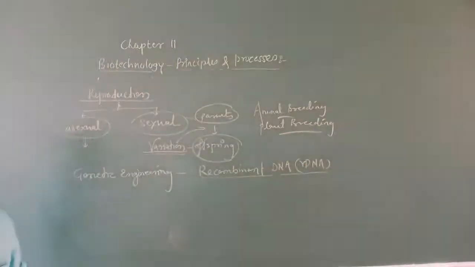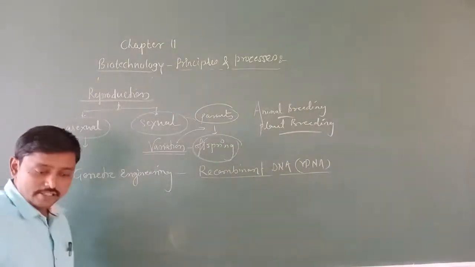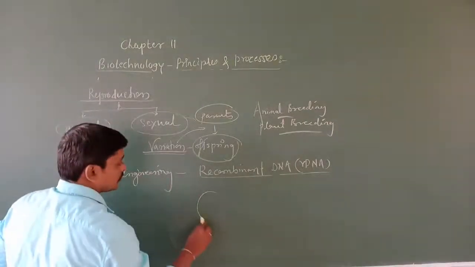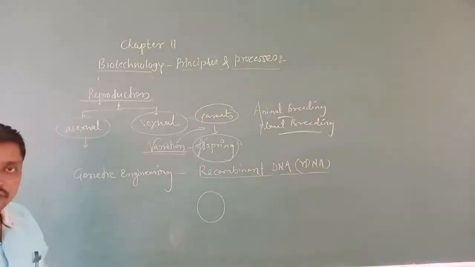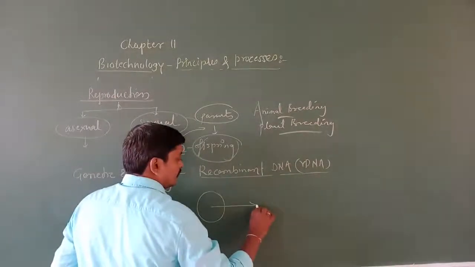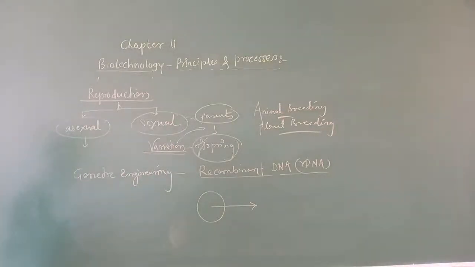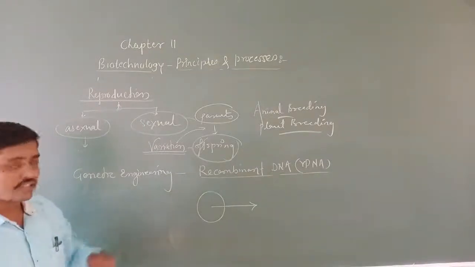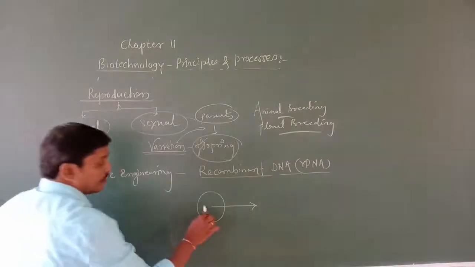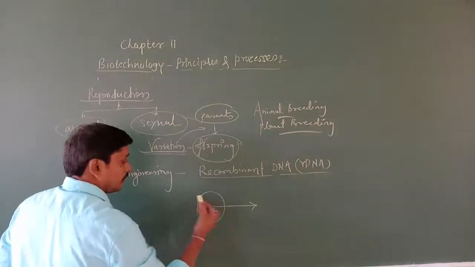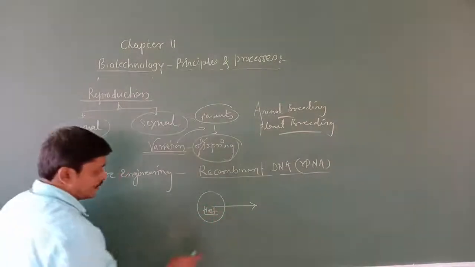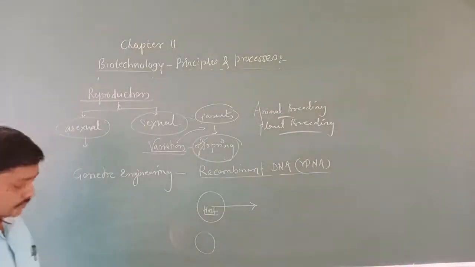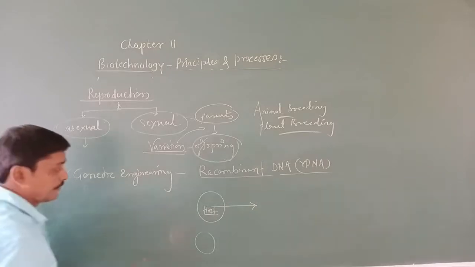Recombinant DNA, in the sense what? For example, I am going to draw here. This is one gene, a complete organism. Now, with the help of genetic engineering, what we used to do is alter the phenotype of this circle. For example, suppose this is the host organism. Now I draw another circle. This is the gene of interest, whatever we want.